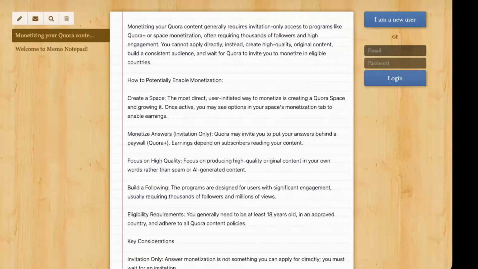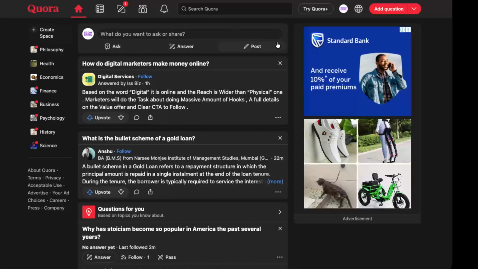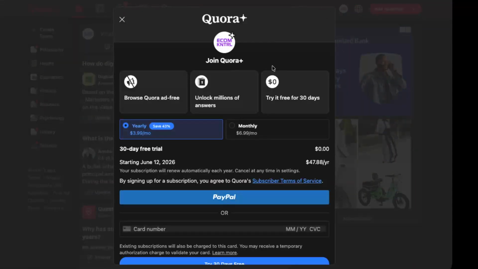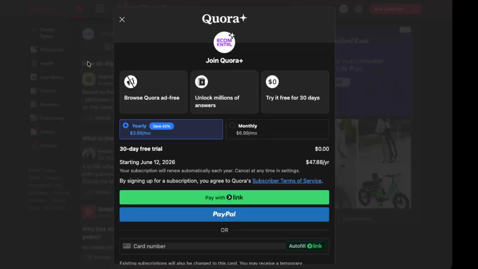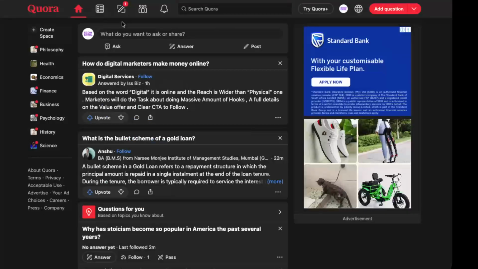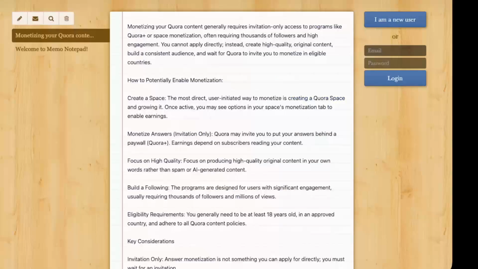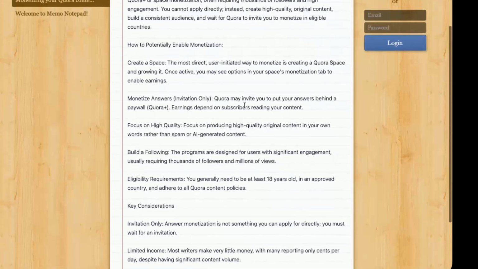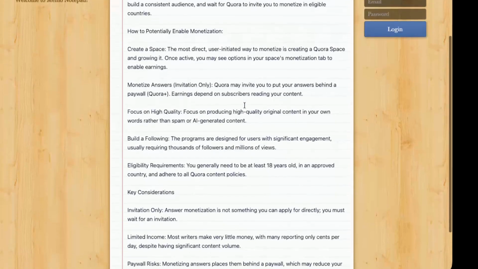Another potential route is monetizing your answers through Quora Plus. This is where some of your answers can be placed behind a paywall, and subscribers' reading activity can generate income for you. But again, access to this is by invitation only. Quora looks for creators who already have strong engagement, a recognizable presence, and content that people return to repeatedly. Because you can't directly apply, your main job is to focus on what you can control: the quality of your content and the strength of your audience.